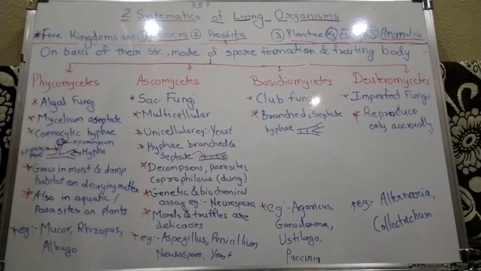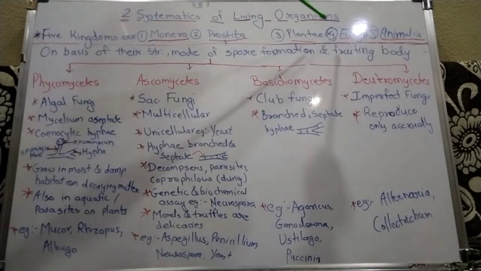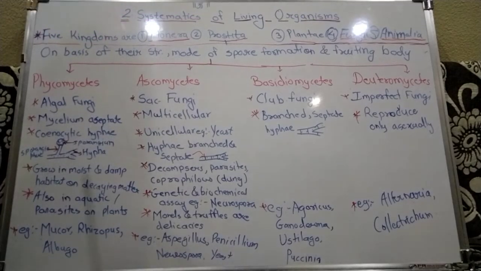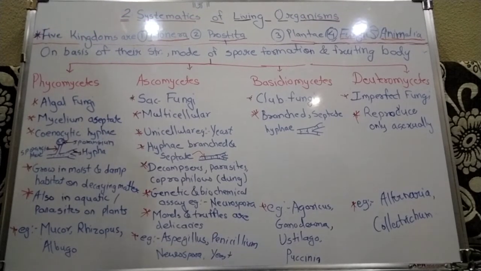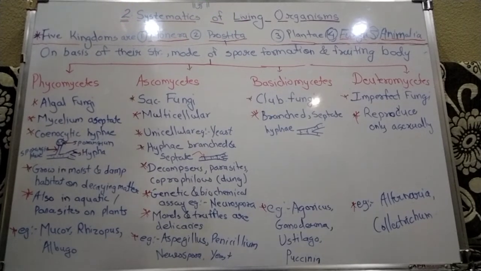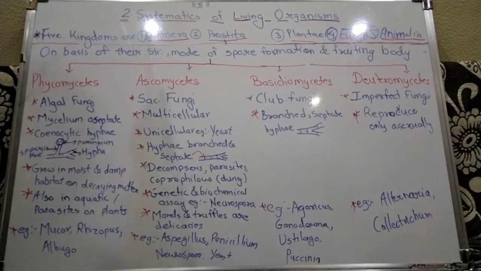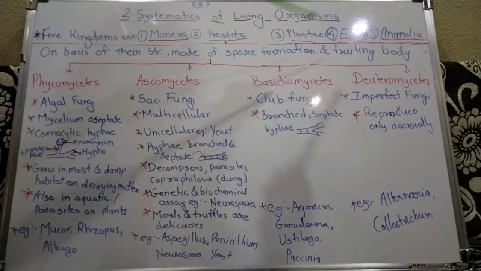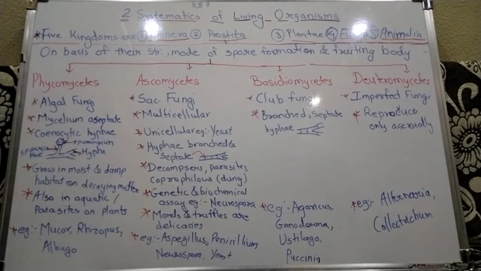Now we have seen all the characters of the kingdom fungi, the fourth kingdom. On the basis of their structure, mode of spore formation and fruiting body, the kingdom fungi is classified into four groups: Phycomycetes, Ascomycetes, Basidiomycetes and Deuteromycetes, and we have seen all the characters of these four groups.